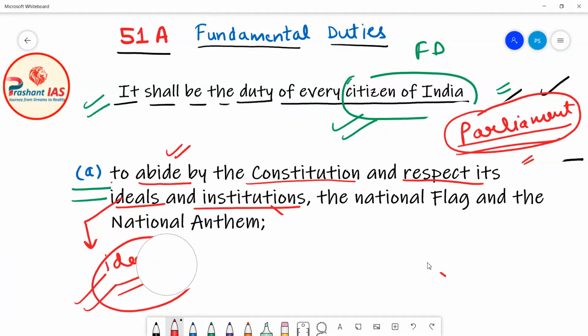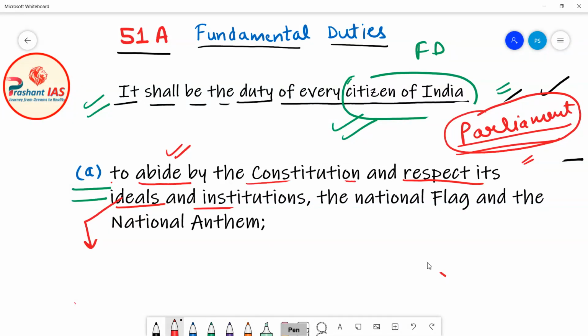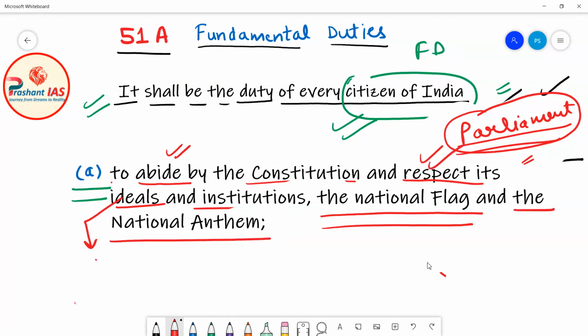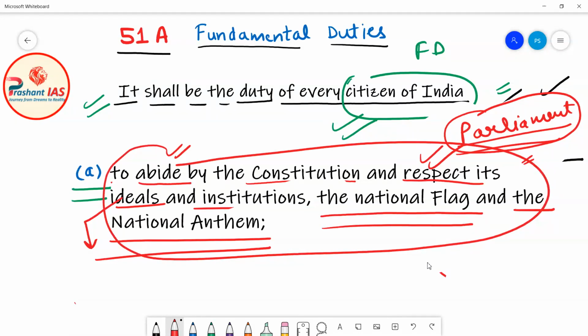Further, it says that all the citizens of India should respect the national flag. We know that the Tiranga Jhanda is our national flag, so it is our duty to respect it. And we have to respect our national anthem. We all know that Jan Gan Man is our national anthem, so it is our duty to respect it. These are all the duties given by clause A of fundamental duties to all the citizens of India.